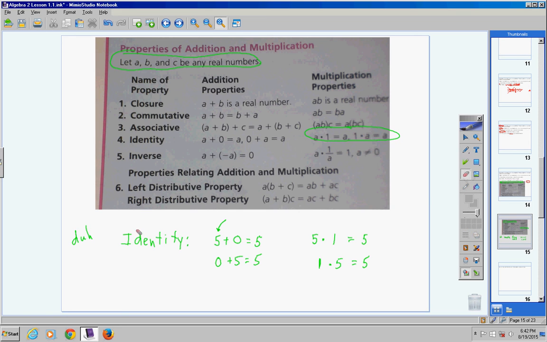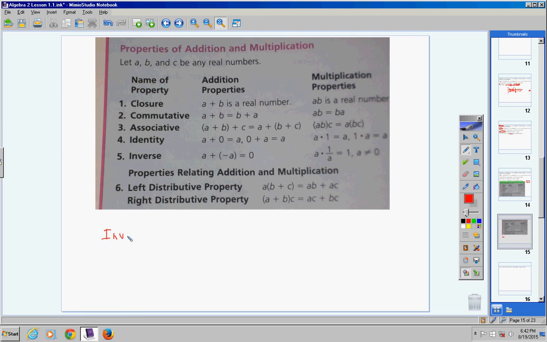Now, continuing on. For you, 2 or 3 students that are still awake, here we go. Inverse property. Now, and again, I don't think this material is difficult at all, but it's boring probably, but it takes memorization. You have to learn this stuff, okay? Now, when you're dealing with addition, are you listening? Listen carefully. When you're dealing with addition, the inverse property is when you add two numbers together and get out what? 0.